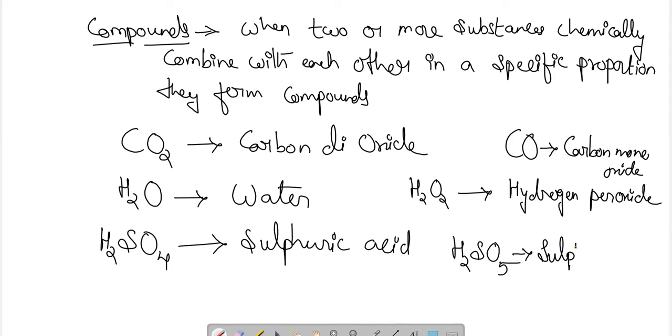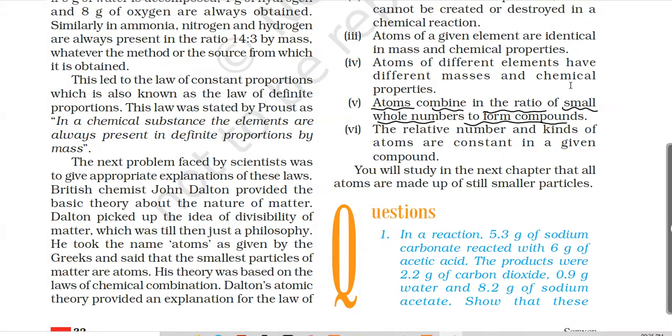It is not sulfuric acid, it is sulfurous acid. The chemical properties of sulfurous acid are different in comparison to those of sulfuric acid. So with a change in the ratio of the combination of the elements or substances to form a compound, the compound will also change. Hence, this was the fifth postulate in Dalton's atomic theory.